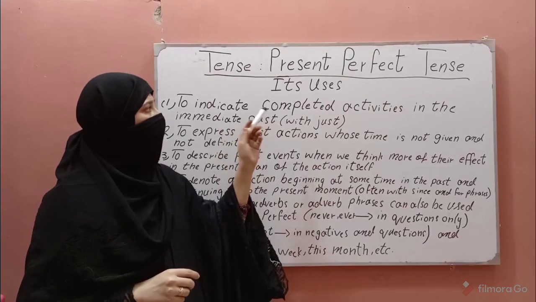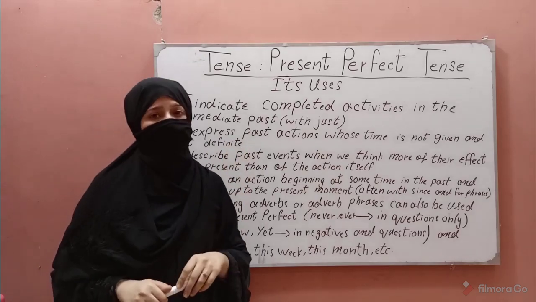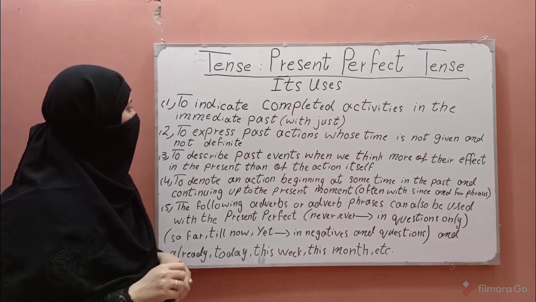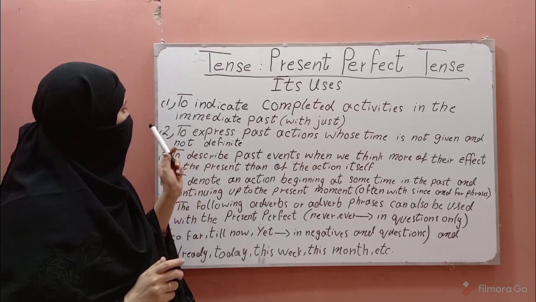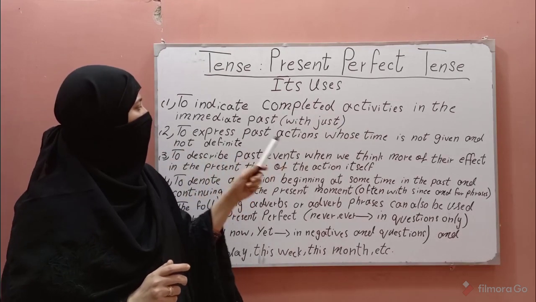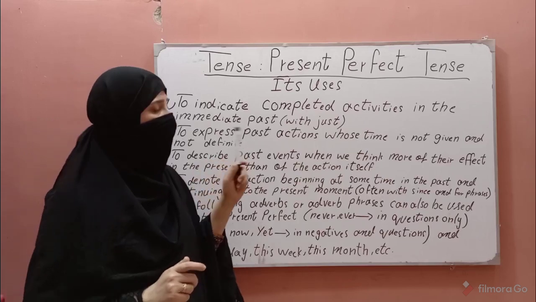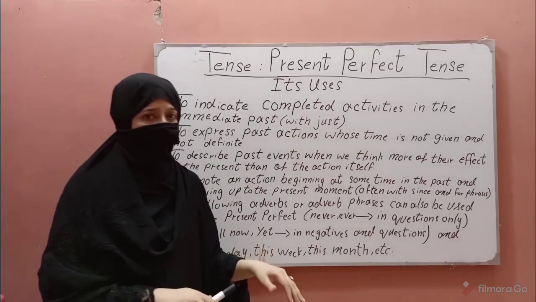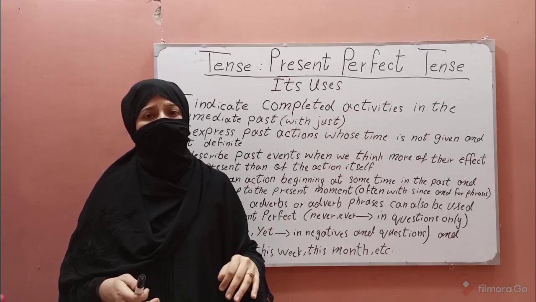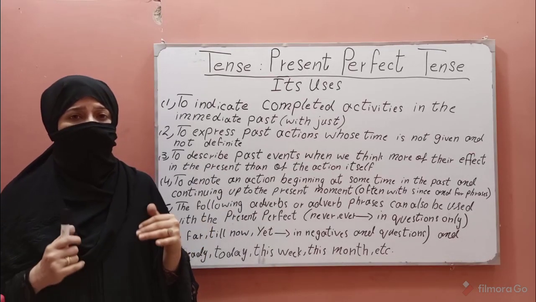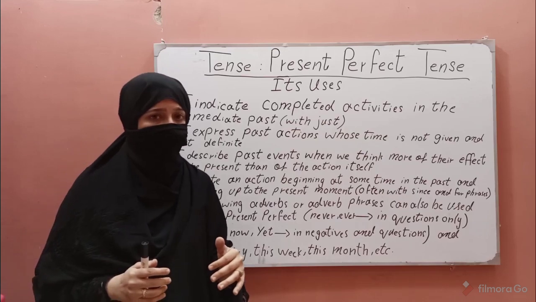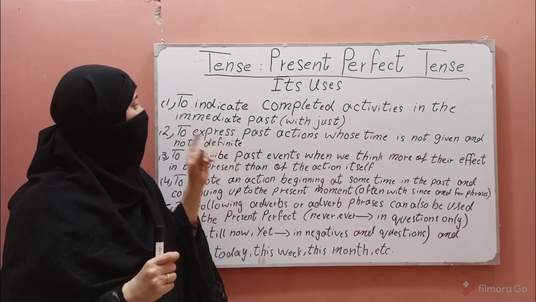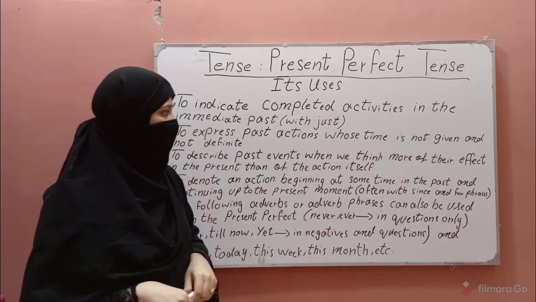First, I tell you the uses of present perfect tense, where it is more suitable to use present perfect tense. First, to indicate complete activities in the immediate past with just. For example, we can say he has just gone out. Another example may be it has just struck 10. For the immediate past, we will use present perfect tense.